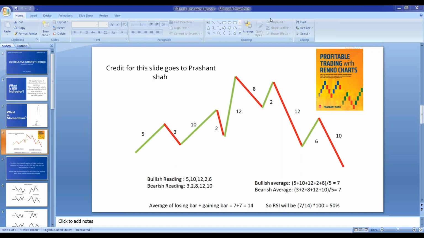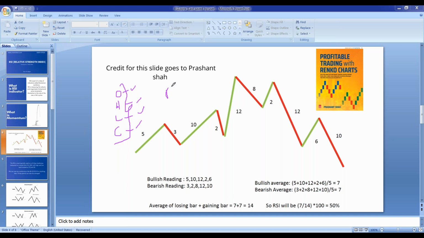Now, let me remind you how this RSI is getting plotted. Whenever we see a candlestick chart, there are four parameters: open, high, low, close. It means there will be an opening price, a high price, a low price, and a closing price.